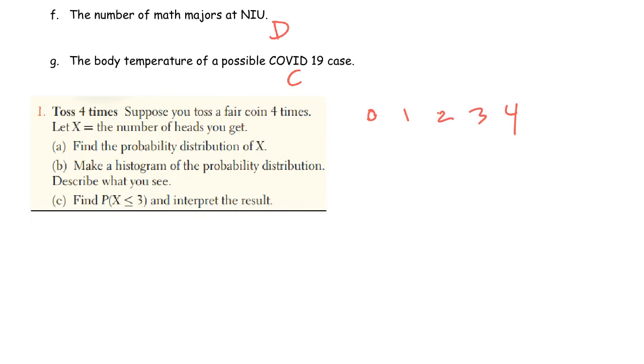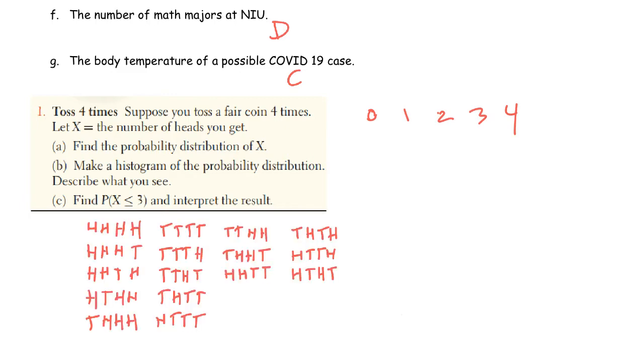Okay, how do you do this? You might want to just make a quick tree diagram, or actually probably just list the sample space real quick. There's only 16 options. Okay, and then we just count. How many have 0 heads? There's only one way to do that. So it would be 1 out of 16. So this would be 1 out of 16 here. And that would be from that.